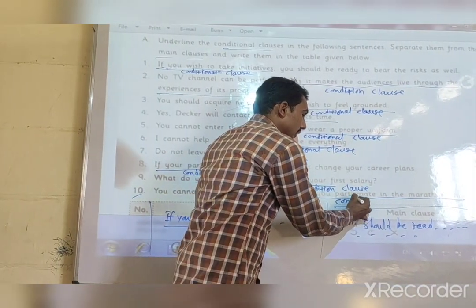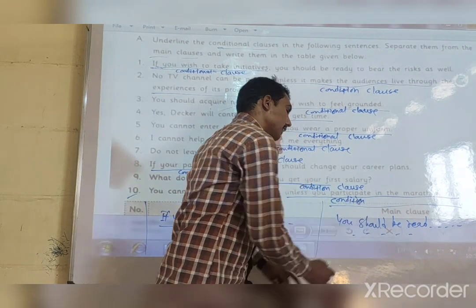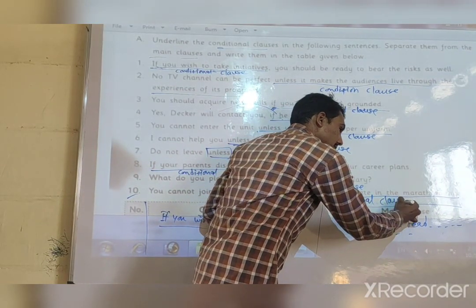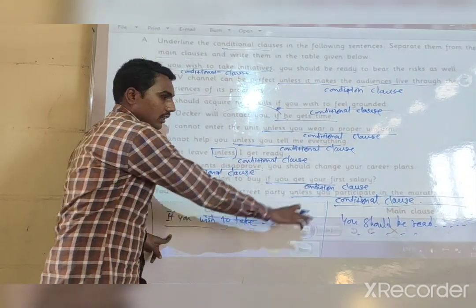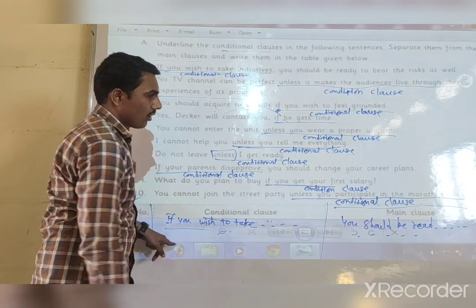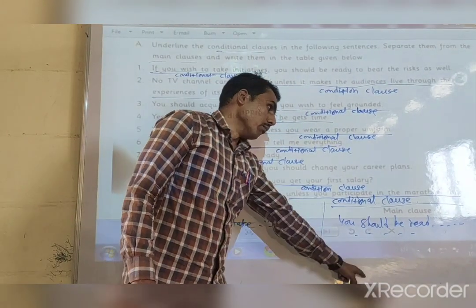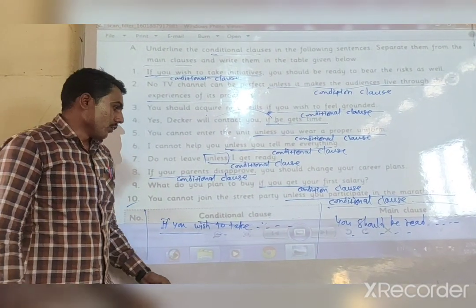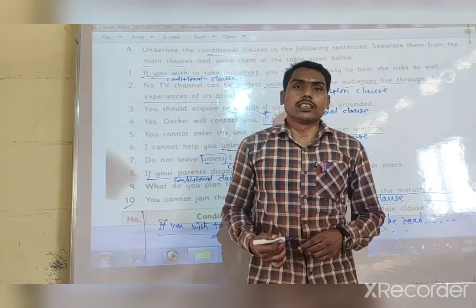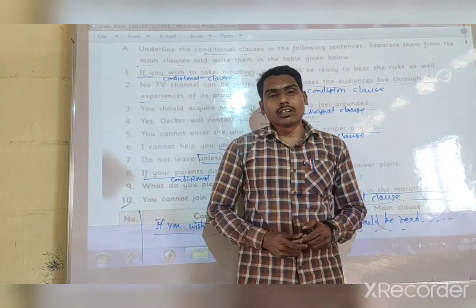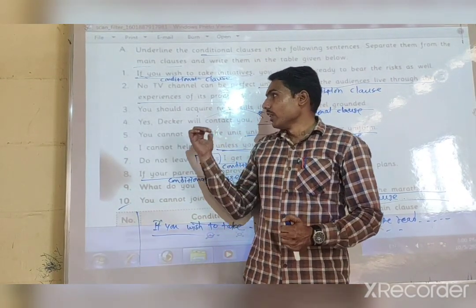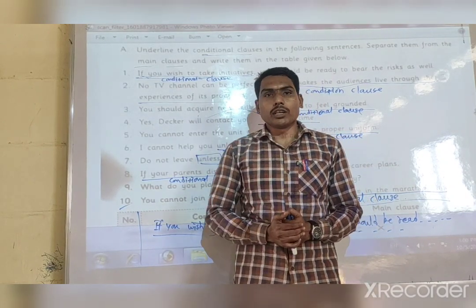You can keep this part into the conditional clause, and the remaining part into the main clause. In this way, you can easily solve the whole question related to conditional clauses. You can separate the main clause and conditional clause with the help of this chart. Okay, thank you.